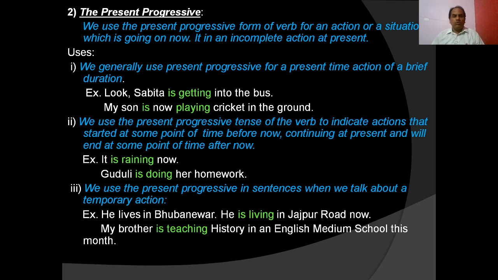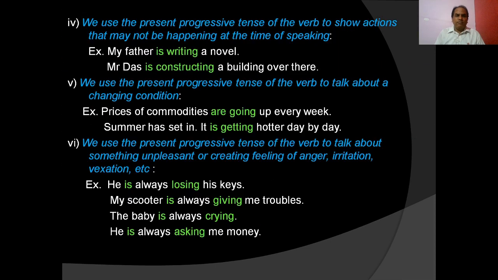Okay? We use the present progressive in sentences when we talk about a temporary action. He lives in Bhubaneswar. He is living in Jaipur now. You see, he lives in Bhubaneswar is the permanent action, and he is living in Jaipur now is a temporary action. So you use present progressive tense. My brother is teaching history in an English medium school this month. That means it is a temporary action. We use present progressive tense.